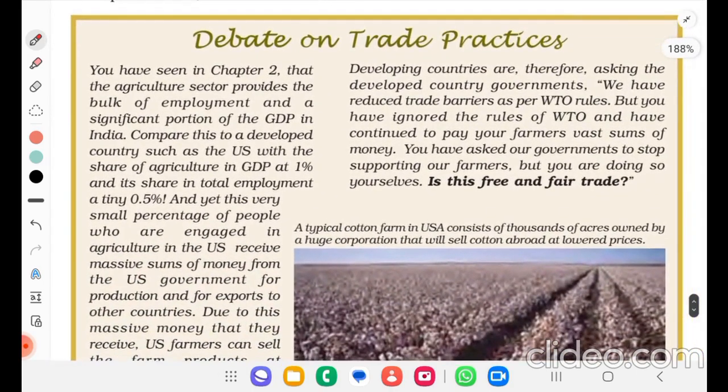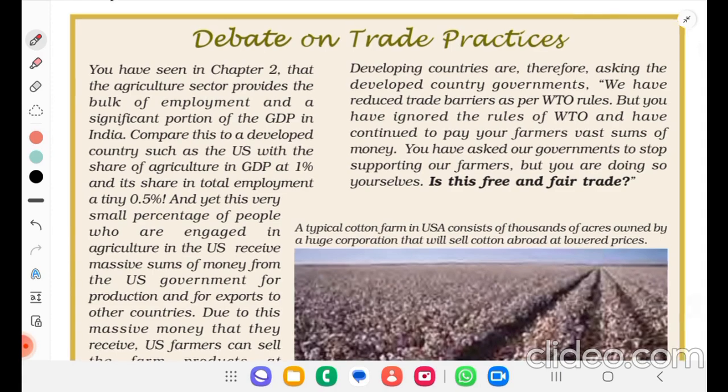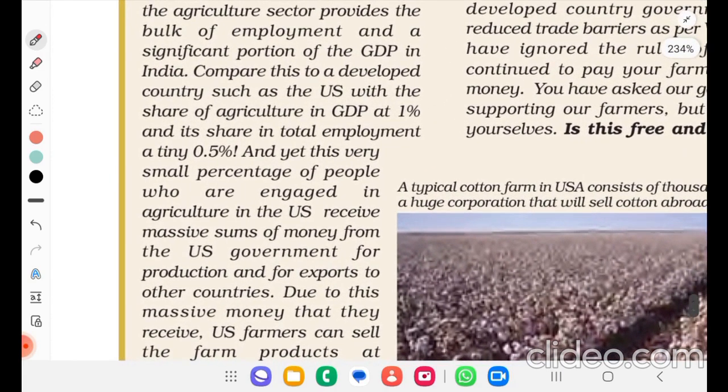Debate on trade practices. You have seen in chapter 2 that the agriculture sector provides the bulk of employment and a significant portion of GDP in India. Compare this to developed countries such as the US, with the share of agriculture in GDP at 1% and the share in total employment a tiny 0.5%.